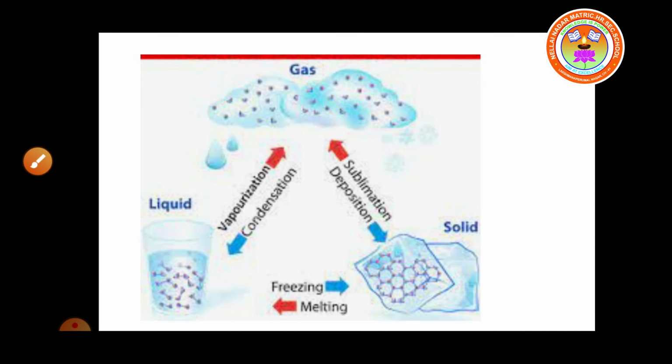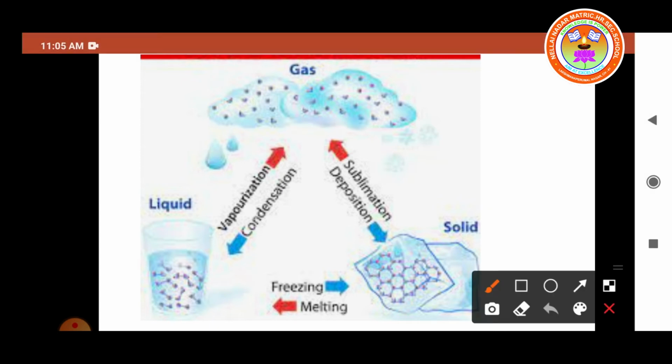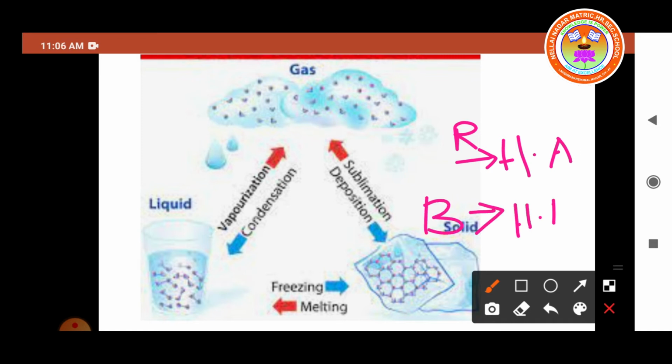This is given, no? So freezing. The red arrow mark indicates that heat is absorbed, and the blue line indicates that heat energy is released, or removal of heat energy.